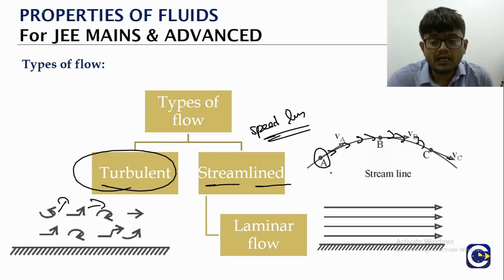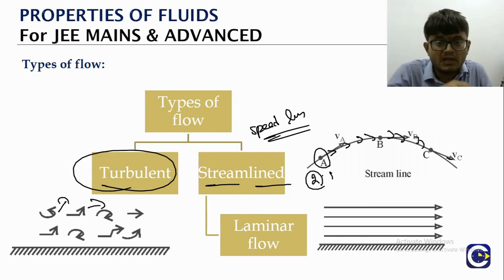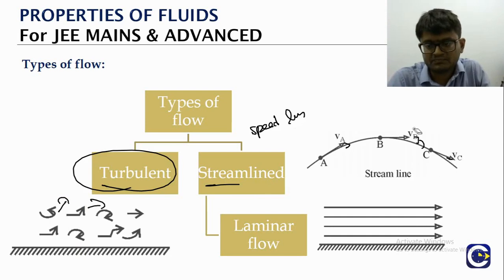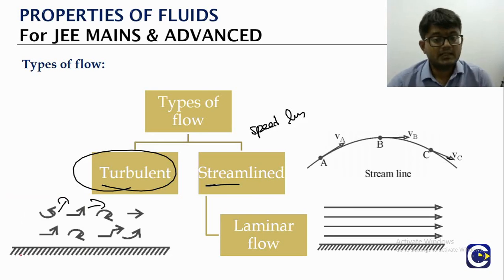If a particle 1 is going along the path, at the next instant another particle 2 comes to the same location. Whatever path the first particle took, the second particle is also going to go in the same path. That is the reason why we use the word streamline. When we go to electrostatics and magnetism, there we will talk about field lines, here we talk about streamlines.